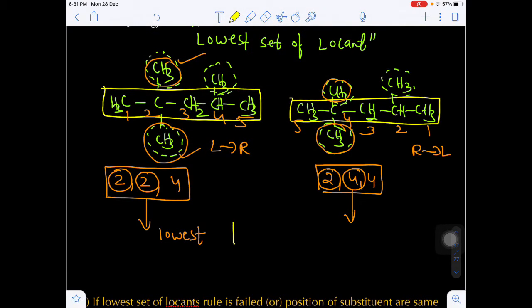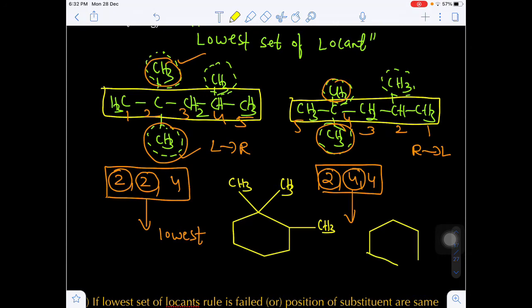Suppose I am taking a cyclic compound, let's suppose a six-carbon ring. So this is one methyl and this is one methyl. So there are two methyl groups here on the same carbon, and I am taking a methyl group on the next adjacent carbon. Okay. Same structure I am repeating.